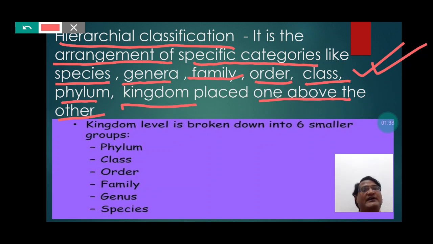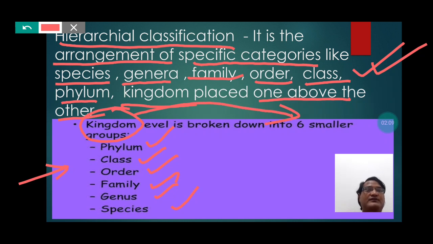Students, we can understand the hierarchical classification with the help of this picture. Students, here in this picture we can easily notice that there are certain categories which are arranged one above the other and which ultimately forms the kingdom. So students, we can say that the kingdom has further 6 smaller groups.